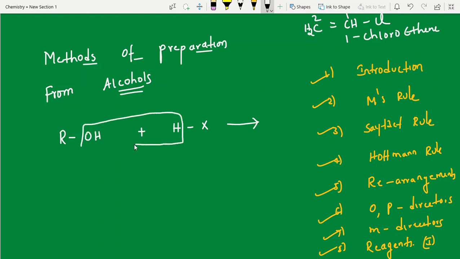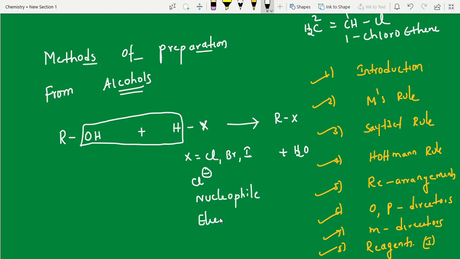Now you will get, very simple, this is removing water. Water is the byproduct. What is the main product? RX. This is a nucleophilic substitution reaction. X is the nucleophile. What is X here? X can be Cl, Br, I. Fluorine is also there, but generally we don't take fluorine because of violent reactions. Clear, students? Here, chlorine, Cl minus, is the nucleophile. Nucleophile means an electron rich species.